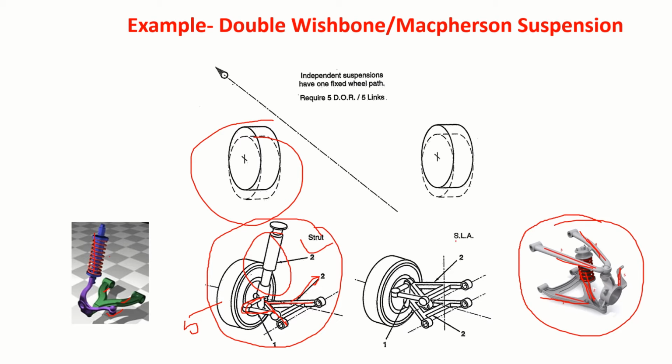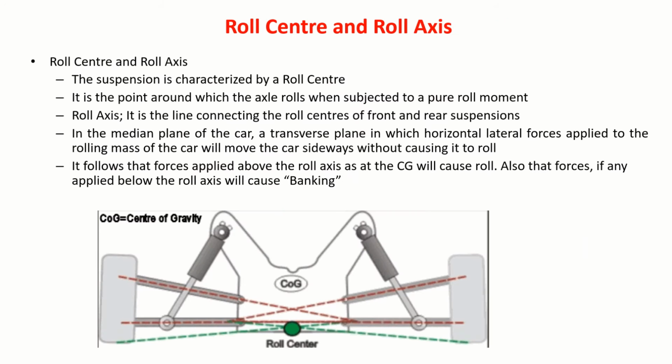This SLA means short long arm. Out of these 2 wishbones, one of the arms will be shorter than the other. That we will discuss later. So thus there are 5 degrees of restraint and you require 5 links. Let us talk about another important thing, a roll center and roll axis.